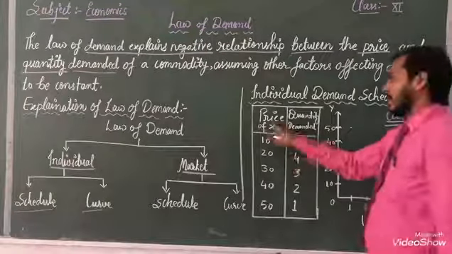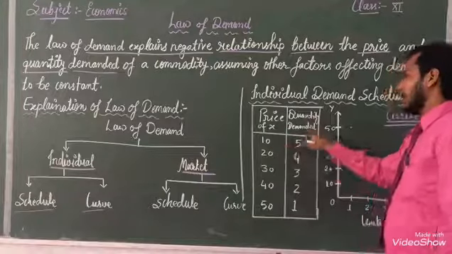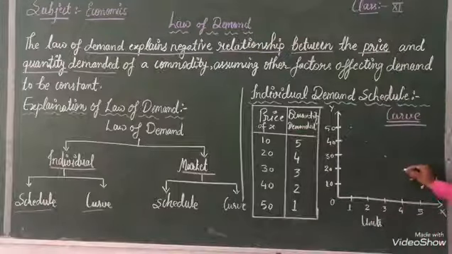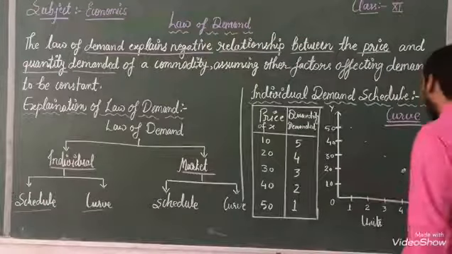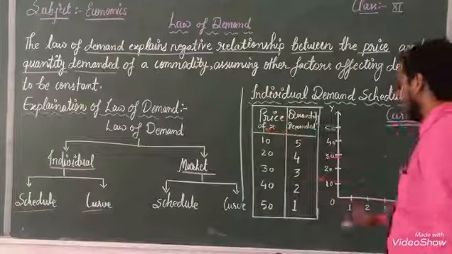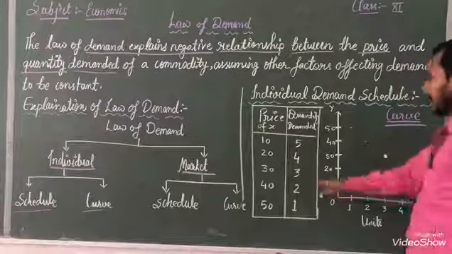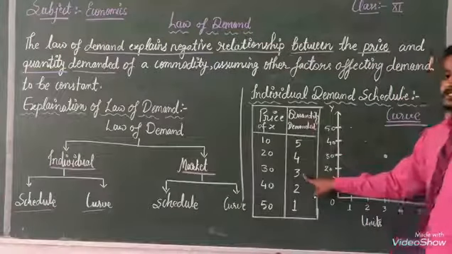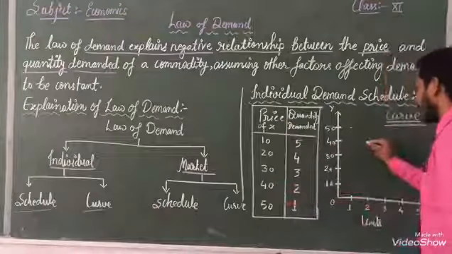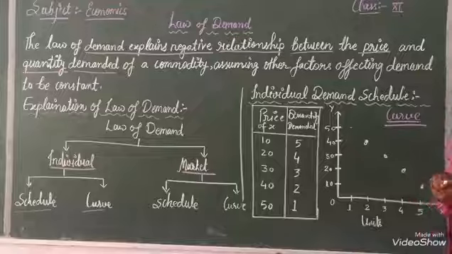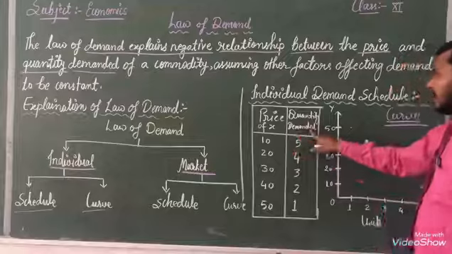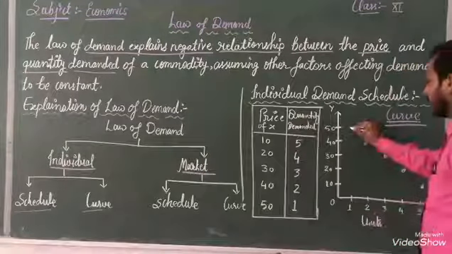Next, when price of X is at 20, quantity demanded is 4. Then quantity demanded is 4 when price is at 20. Next, price of X is at 30. At that time quantity demanded is 3. Next one, price of X equal to 40, then our demand should be here. Next one, when price of X is at 50, at that time quantity demanded is 1.